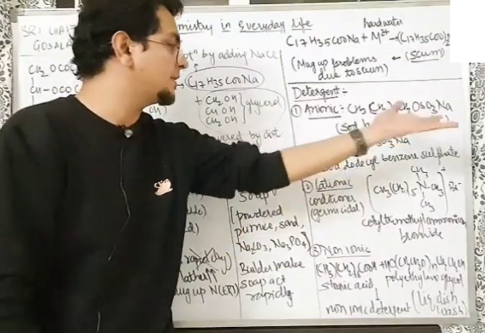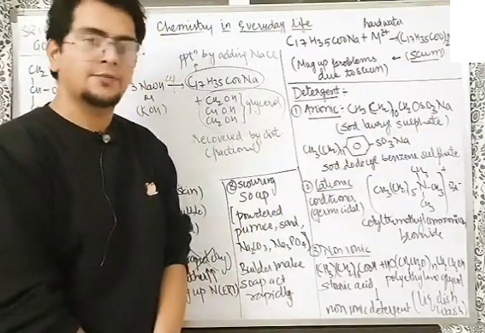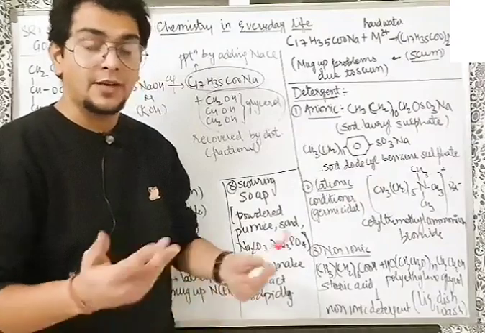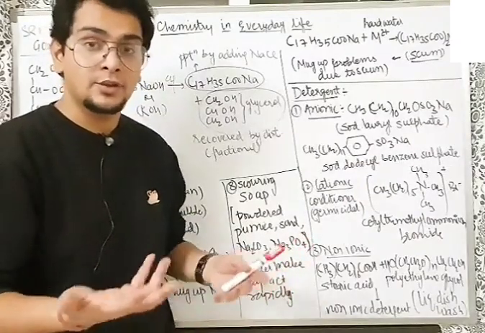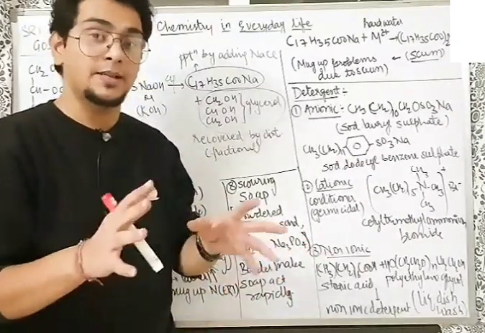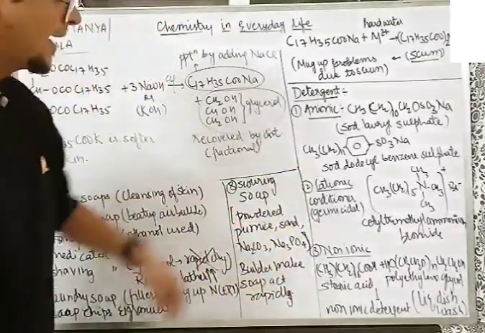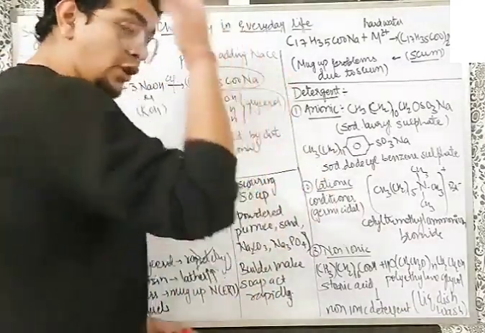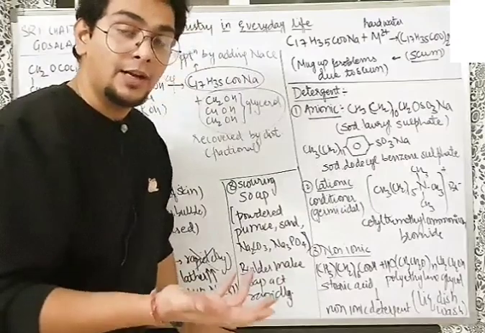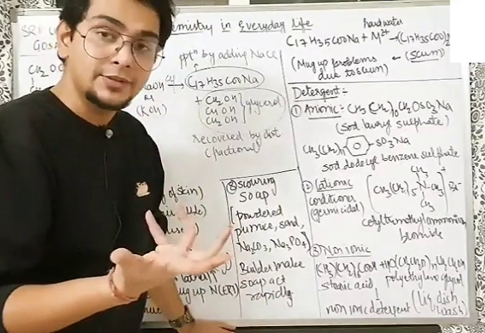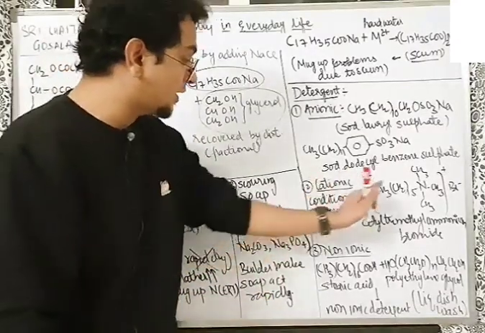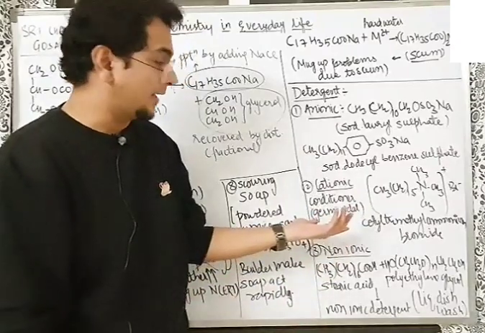Sodium dodecyl benzene sulfate, as well as sodium lauryl sulfate also, very commonly used. In fact, in the toothpaste also this kind of detergents are used. Yes, there are detergent in the toothpaste as well. So don't be surprised. Cationic detergent used in your conditioners, and conditioners you might be knowing very well. Hair conditioners, they are very expensive. Why? Because these detergent are germicidal also in the property, cationic.